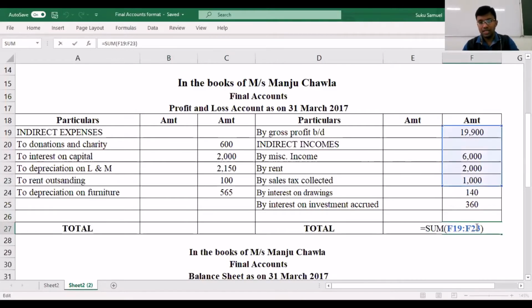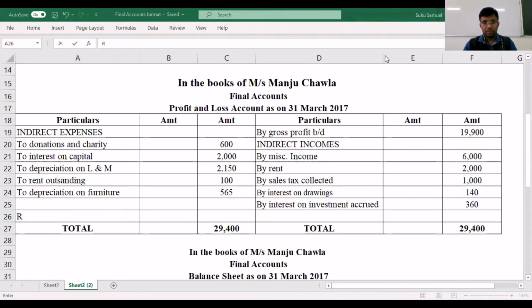If you notice, the credit side is more, and the credit side total works out to be 29,400, which means the balancing figure should fall on the debit side.